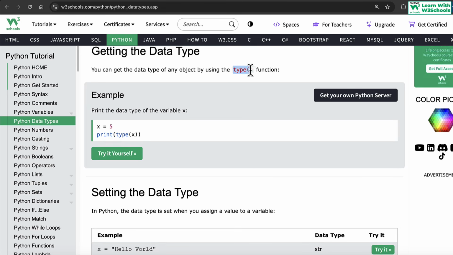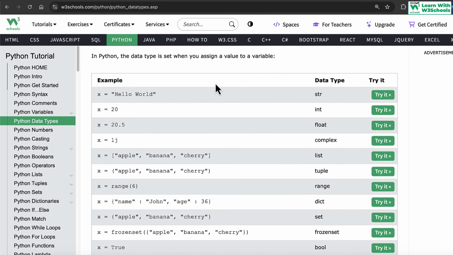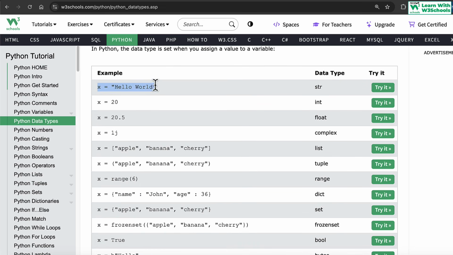And then we can use the type function to determine what type of data it is. Again, we have talked about type already. Setting the data type: for example, when you use x equals "hello world", because you're using text, it is of type string. You are only concerned with this, you don't worry about anything other than that. But you have to know what type of data you are using, because based on that, memory is allocated.